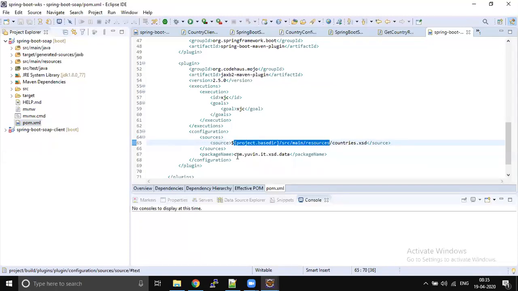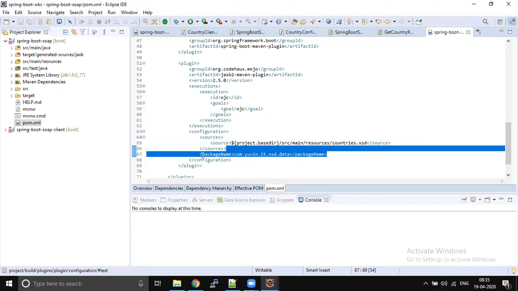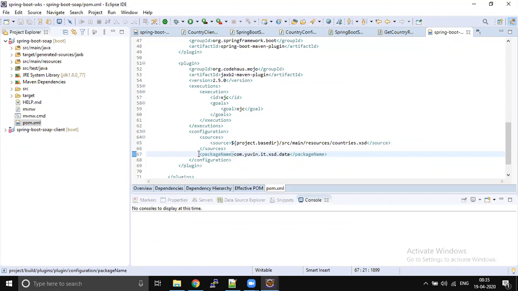And if you want to generate classes with a different name, for example, if I don't pass this package name, what will happen? The package structure is going to be different. It's going to generate your Java classes inside a default package name. Instead of the default package name, if you want your own package name, then you have to pass this information. This is the entire configuration.